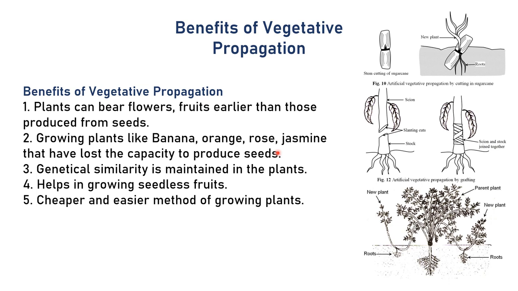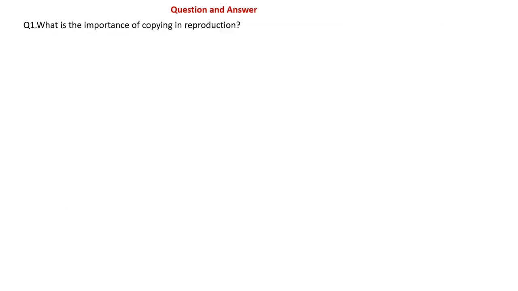Then they are genetically similar, and genetic similarity can be maintained in plants through these processes. Then it helps in growing seedless fruits. It's very important. We can get a seedless fruit through this type of vegetative propagation. These are cheaper and easier methods of growing plants.